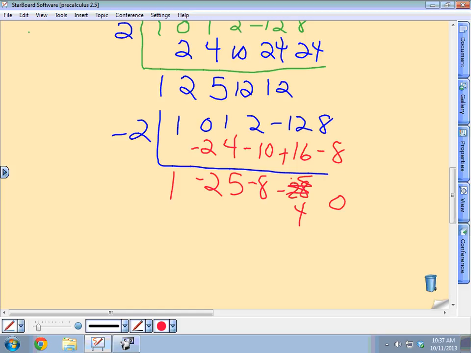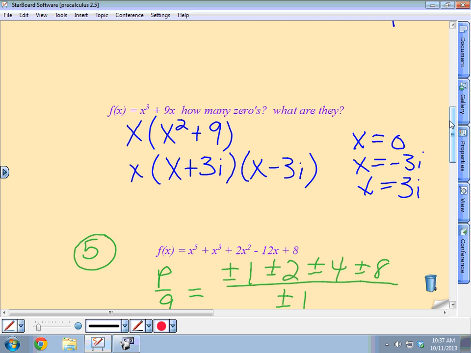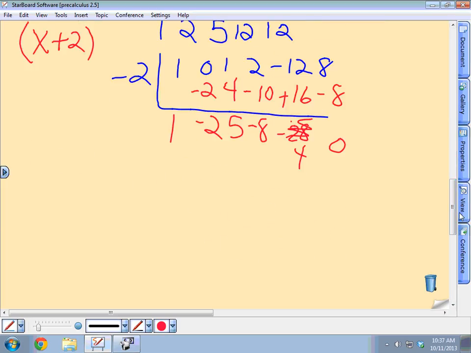Good. So what does that tell us? That just tells us that x plus 2 is a factor, right? Okay, so we have a factor at x plus 2. Now what? From your graph, you had some more, right? You had one more that you should have a multiplicity of. 1.